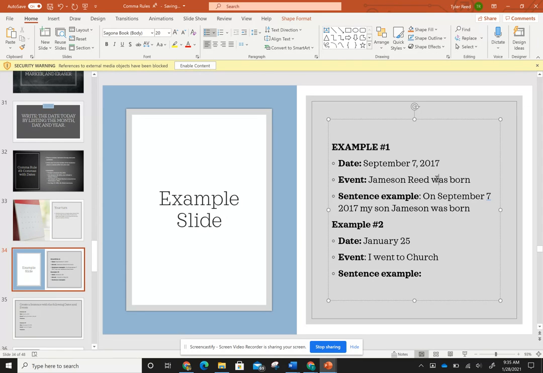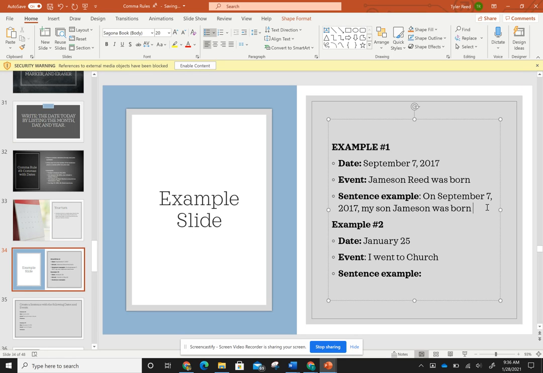Okay, I didn't put any commas in yet. So where do I need them? Well, I always need a comma in between the day and the year. So I need to put a comma after 7th and before 2017. But my year is in the middle of my sentence, so I also need to put a comma after the year there. Now, my sentence is formatted correctly. It makes sense.